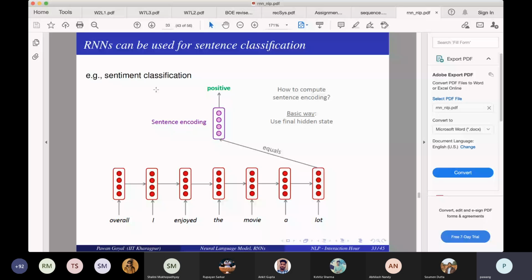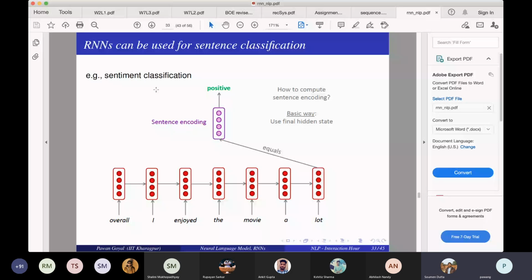Now, what is a problem that you can see? If you want to use an RNN classifier, you can simply use that and it would work quite well. Now, do you see some issue with this? May not work well for longer texts.